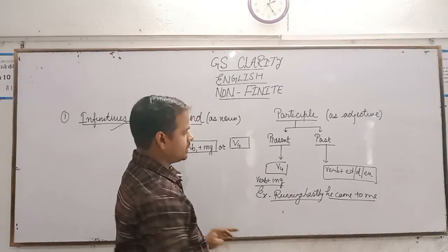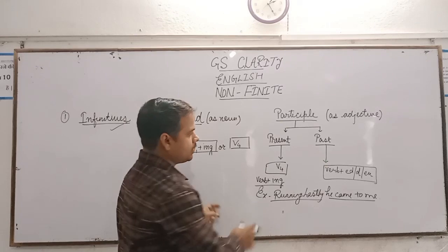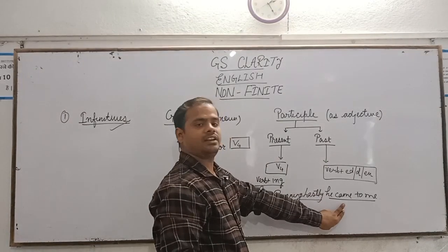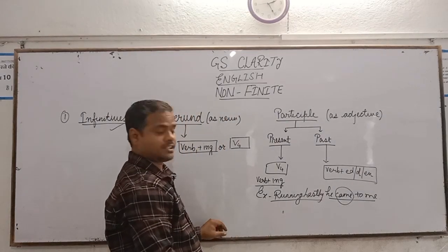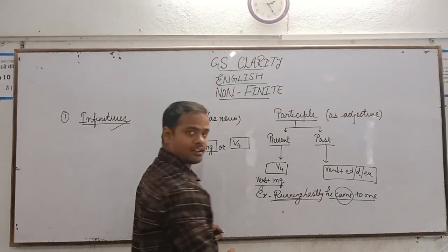If we change the tense in this sentence, we can observe change only in came because this is a finite verb, but we will not receive any change in running.